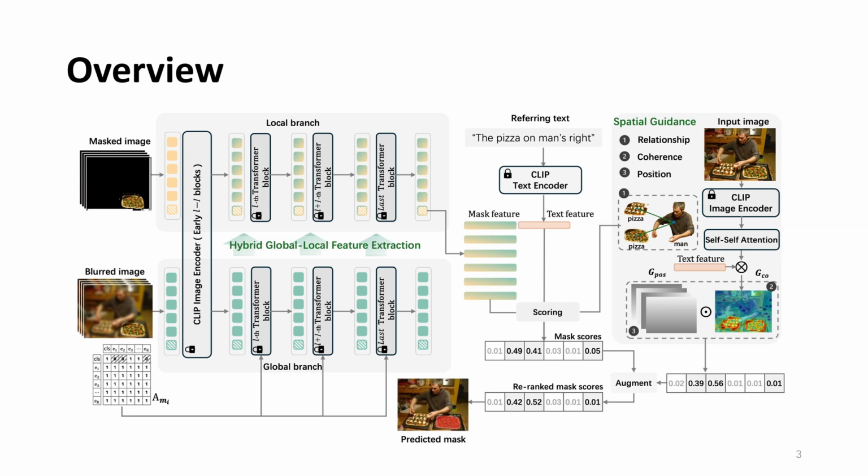representation. The second component is our spatial guidance augmentation, designed to better capture spatial relationships described in referring expressions, such as left of, next to, or in front of. This module introduces enhanced spatial cues including spatial relations, positional encoding, and coherence modeling, which help align the visual and textual features more accurately. Together, these two components work to overcome the limitations of existing methods and significantly improve segmentation accuracy in zero-shot settings.